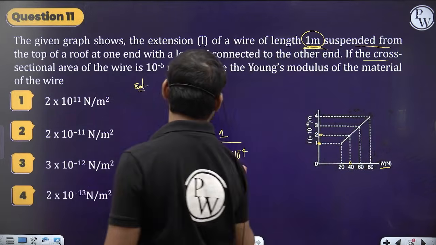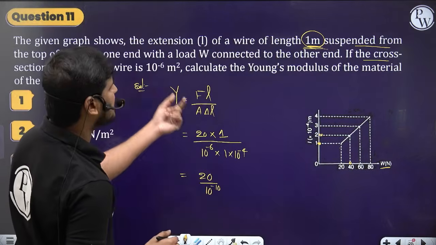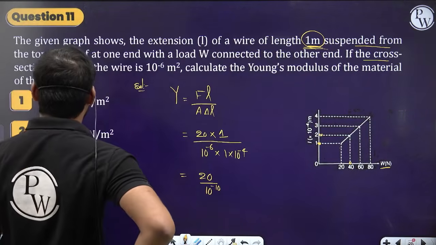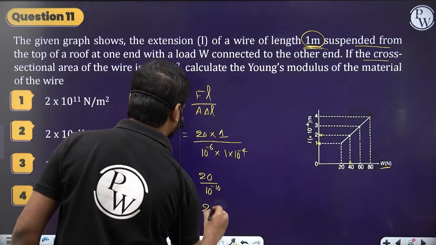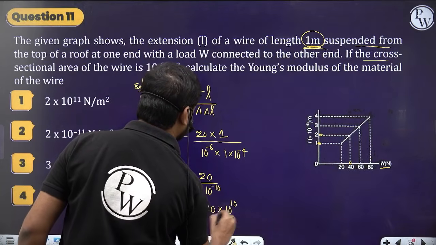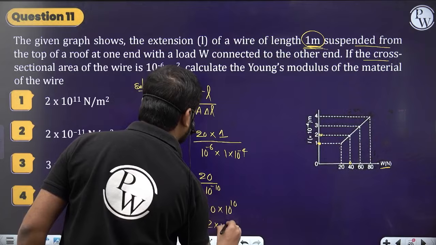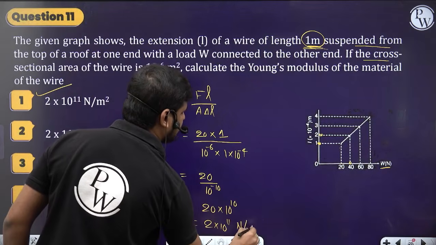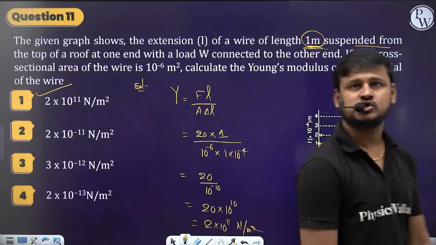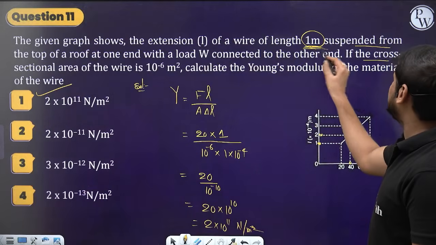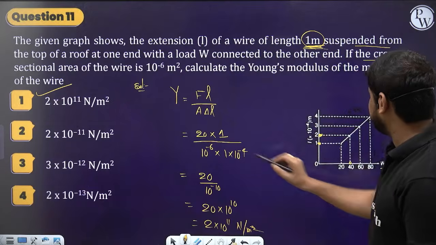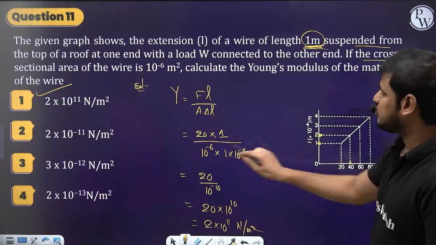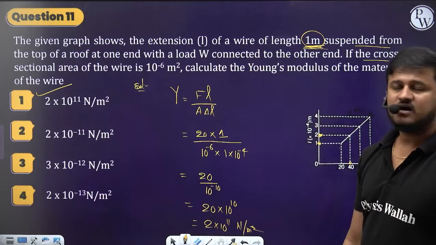So 10 to the power minus 10, so A into delta L, right? So calculate the Young's modulus only. So it's 20 into 1. Fine, we got it. So 20 into 10 to the power 10, which is nothing but 2 into 10 to the power 11. So option 1, Newton per meter square. Done? Clear? If they mention the length 2 meters, you should take length 2 meters here and the load 40 here, and then the change in length 2 into 10 to the power minus 4 here. Done? Chalo, good.